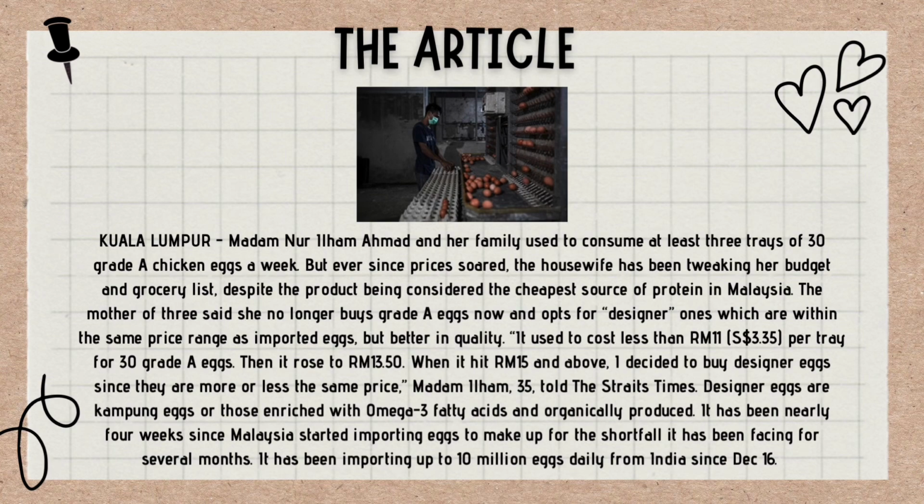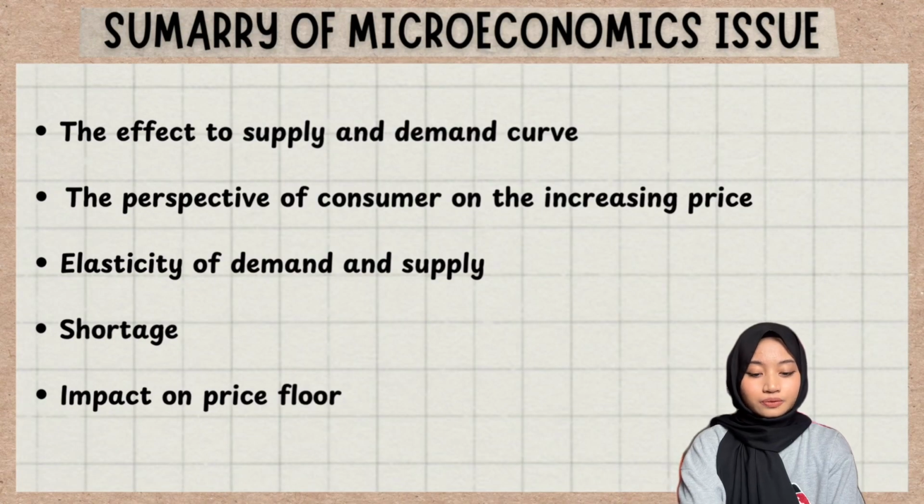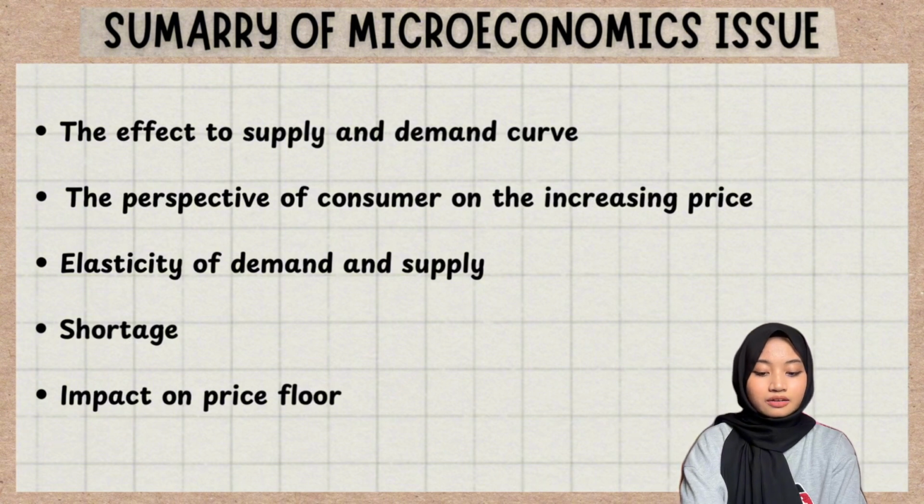The article summary of microeconomic issues. First is the effect on the supply and demand curve. Second, the perspective of consumers on the increase in price. Third is elasticity of demand and supply. Fourth is shortage. Fifth is impact on price flow.